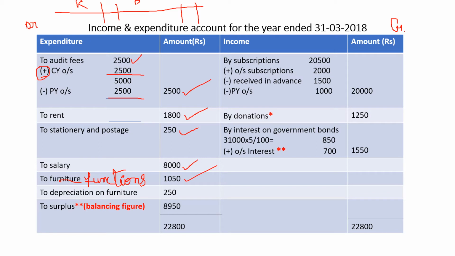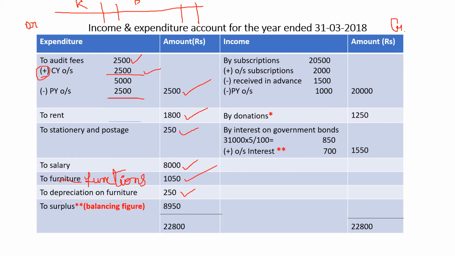Now look at the adjustments quickly. First adjustment was audit fees rupees 2500 still due, that we have recorded here. Then second one, charge rupees 250 as depreciation on furniture. So next expenditure will be depreciation on furniture. The amount is directly given in the question, 250. Now this is your balancing figure. We'll see that later. Now we'll go to the income side and then we'll balance.